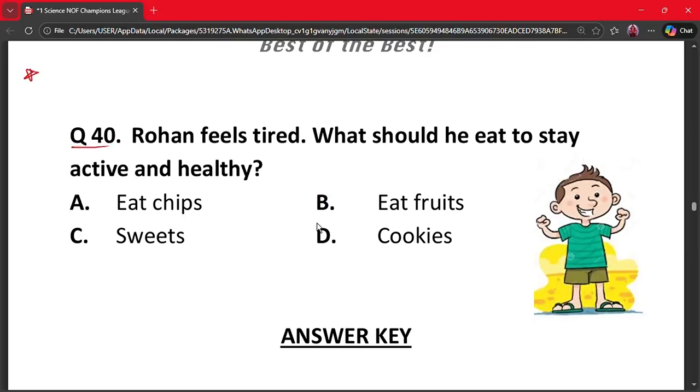Question number 40. Rohan feels tired. What should he eat to stay active and healthy? A. Eat chips. B. Eat fruits. C. Sweets. And D. Cookies. The correct answer is option B. Why? Because fruits give vitamins and energy and help keep the body healthy. Junk food does not help. Hence, option B is the correct option.